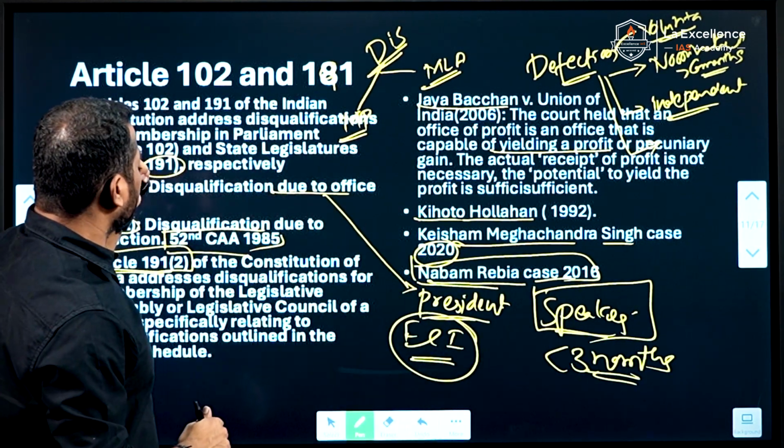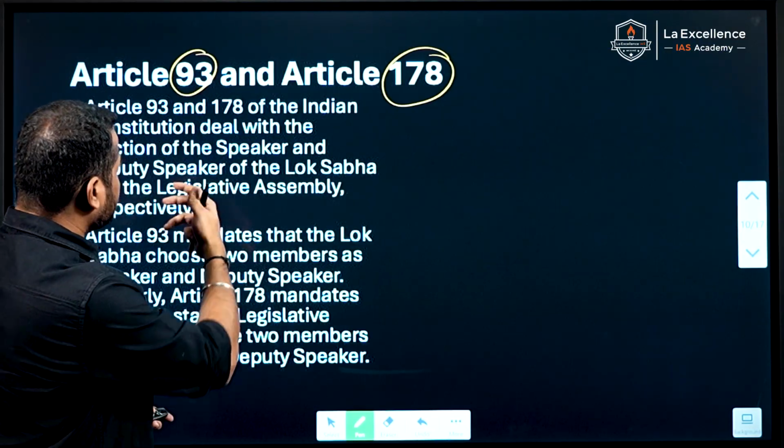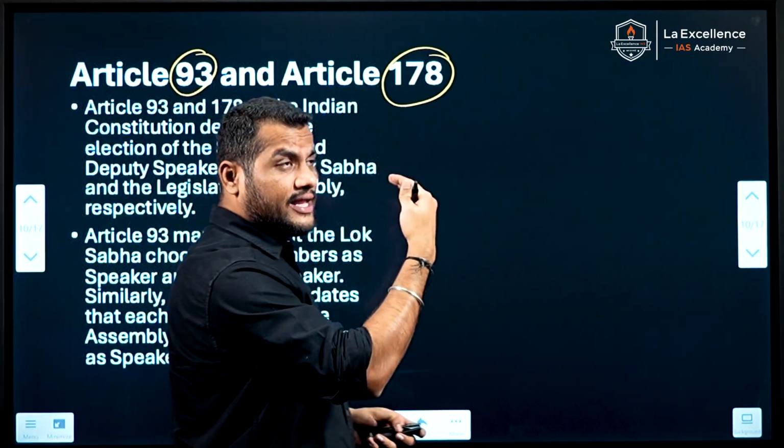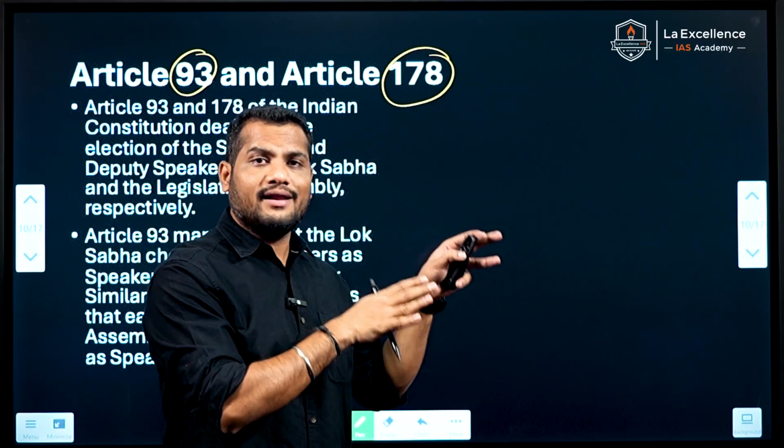These Articles 102 and 191 deal with defection, and we also discussed Articles 93 and 178, which deal with the post of the Speaker and Deputy Speaker at the central and state level.